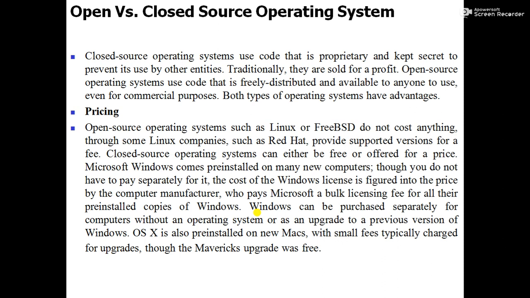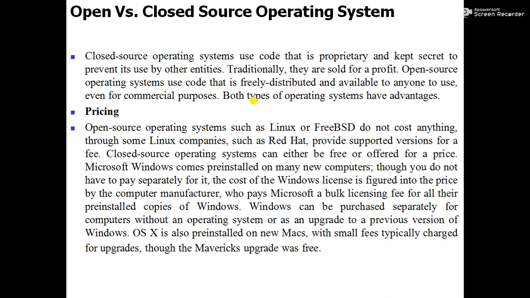We'll see the difference with respect to a few points. First, the difference related to pricing. As you may already know, the Windows operating system comes under the category of closed source operating systems, so we have to purchase a license copy of Windows. Comparing with respect to pricing, open source operating systems such as Linux or FreeBSD do not cost anything.